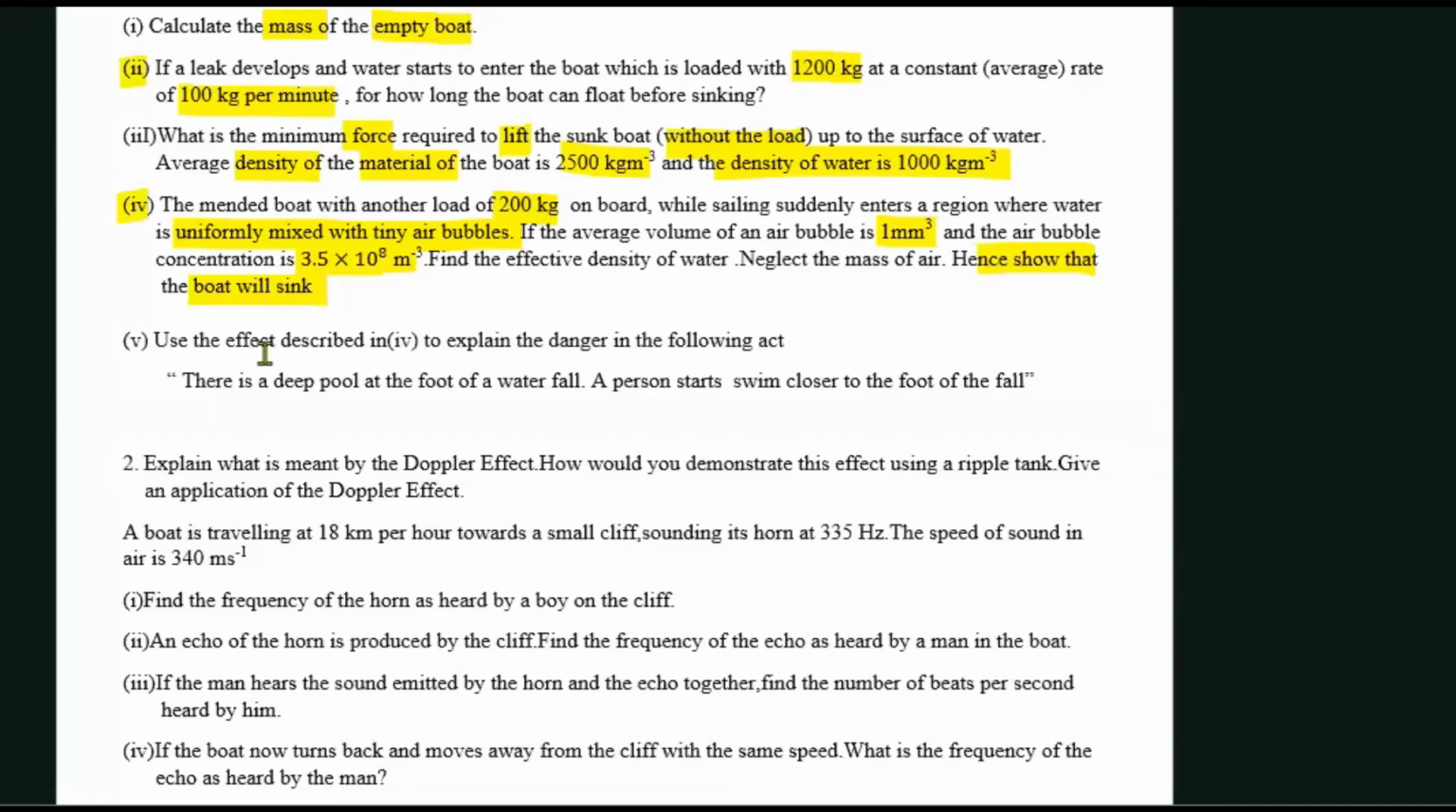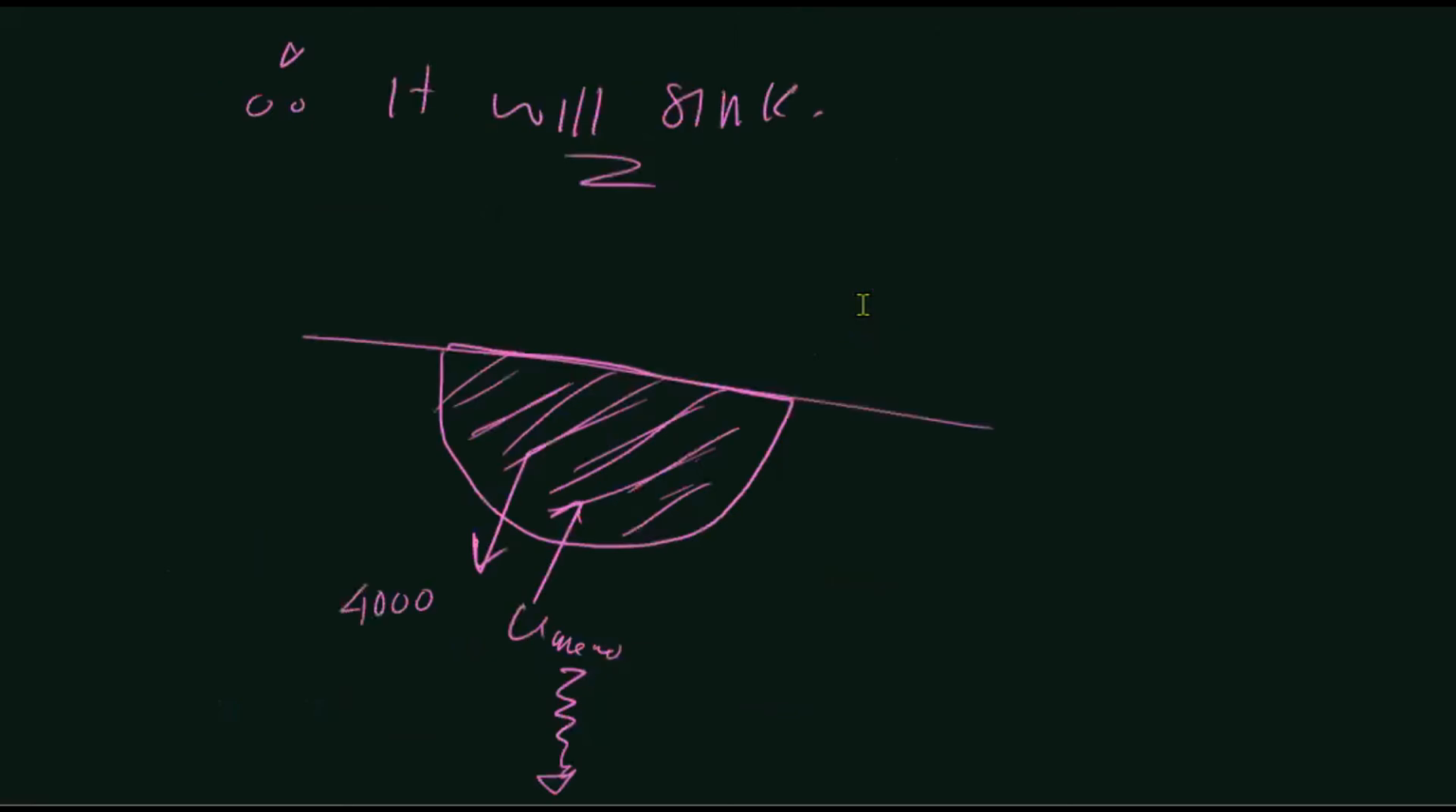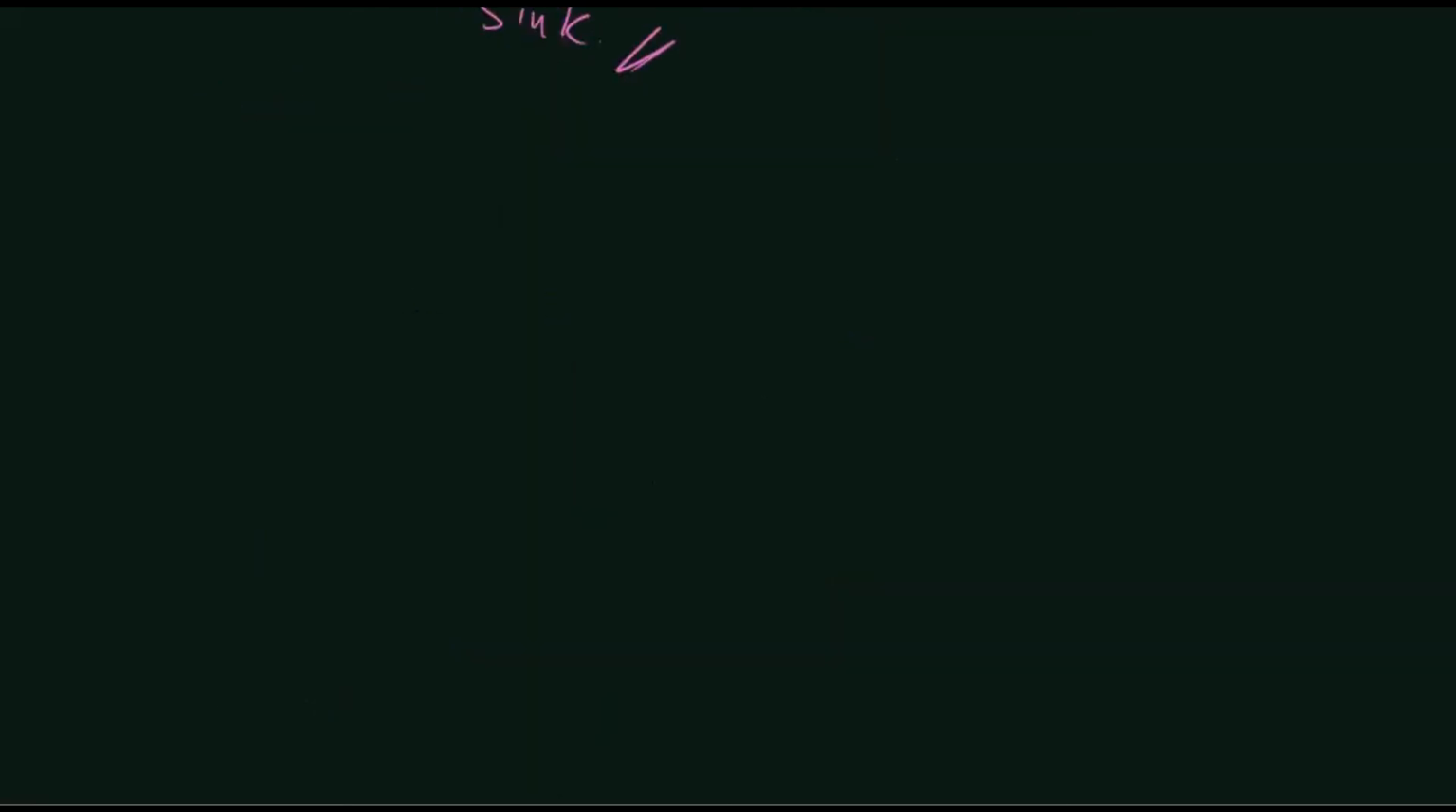Right. So then they're saying, use the effect described in 4 to explain the danger in the following act. There is a deep pool at the foot of a waterfall. A person starts swimming closer to the foot of the fall. So actually, it's quite dangerous for us to swim closer to the foot of a waterfall, right?